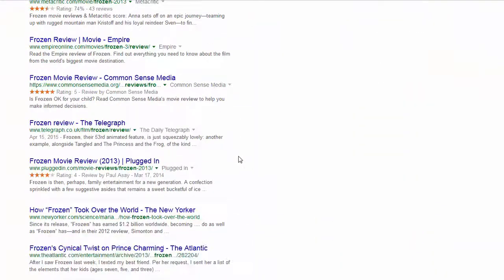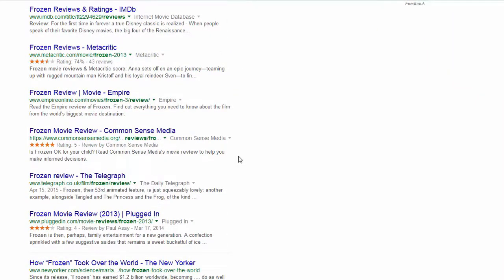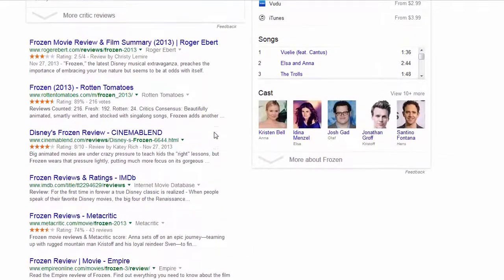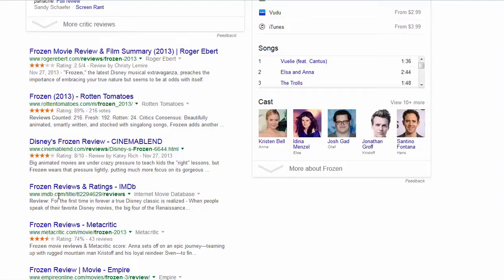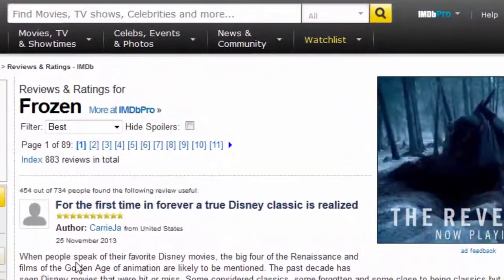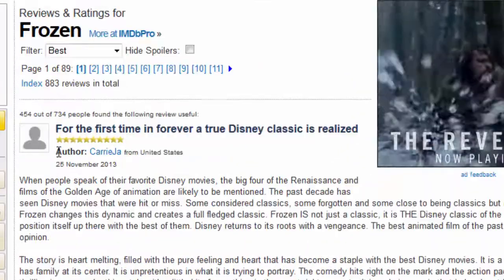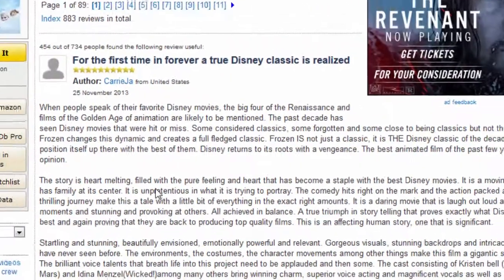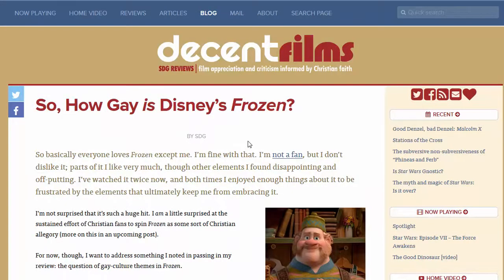For example, most of at least the first 2 pages of Frozen reviews are from more credible, bigger papers: The Telegraph, the New Yorker, the Atlantic, Variety, Empire, and from websites that you don't want to be using at all, such as Rotten Tomatoes, IMDb. IMDb is mostly a fan and agent submitted type. It's a good place to get information about how much money your film made, but as for reviews, basically a glorified blog. These are user submitted reviews. You can also probably tell right from the start that a website such as this is going to be too biased to be of much use to you in critically examining the film.